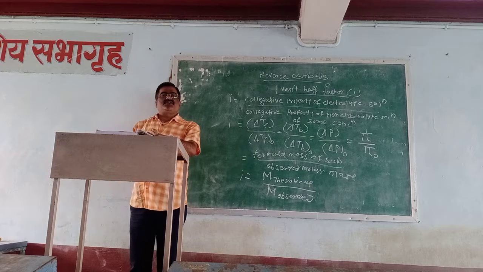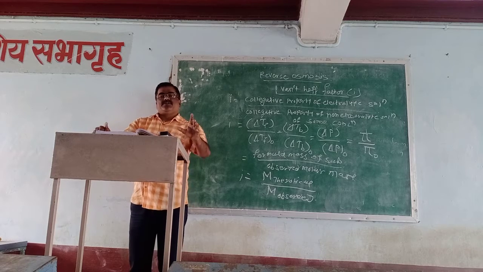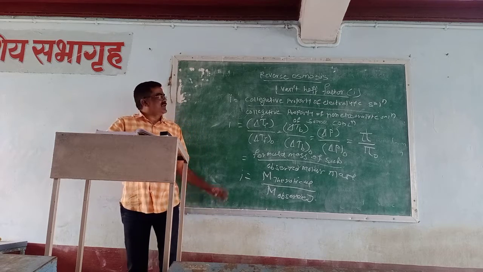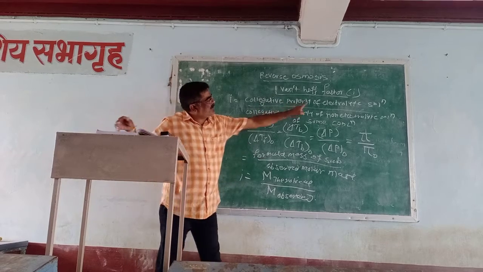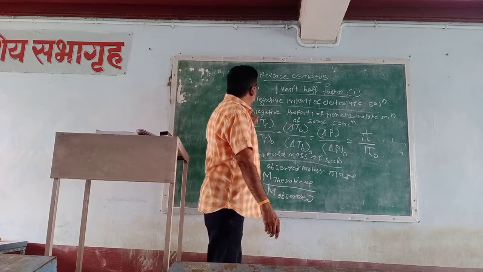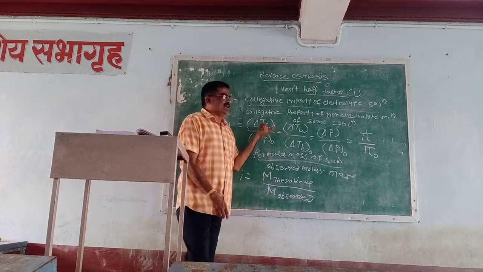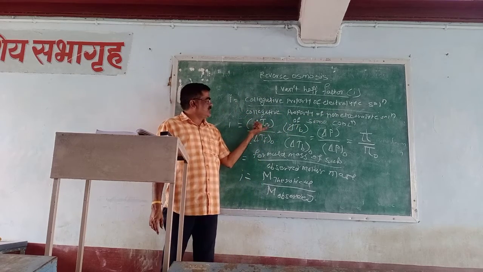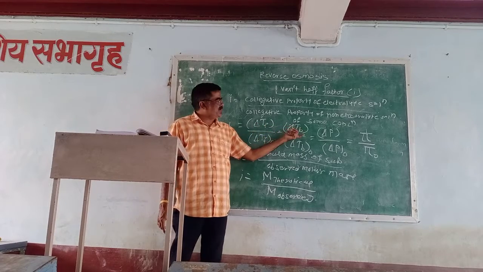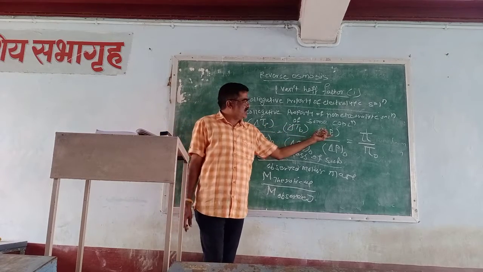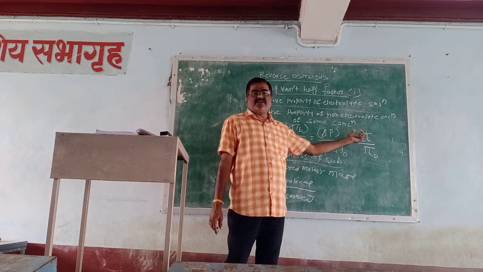म्हणजे या सर्व बाबीमध्ये आपल्याला Van't Hoff factor म्हणजे काय? It is the ratio of colligative property of the electrolyte solution to the colligative property of the non-electrolyte solution. These are the colligative properties: the depression in freezing point, elevation in boiling point, lowering of vapor pressure, osmotic pressure.